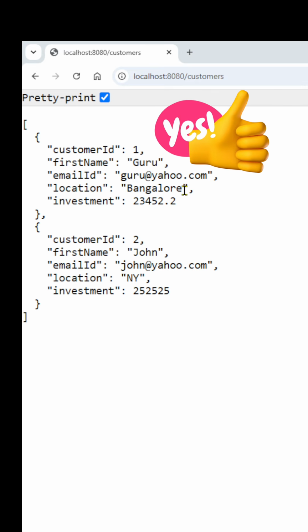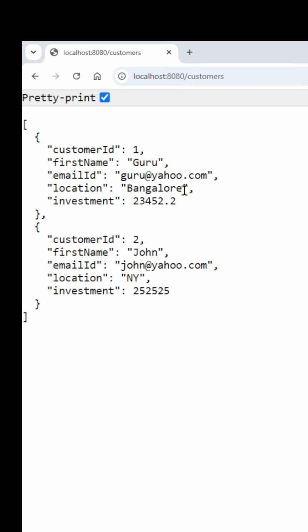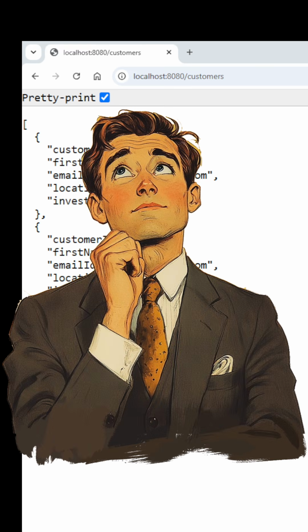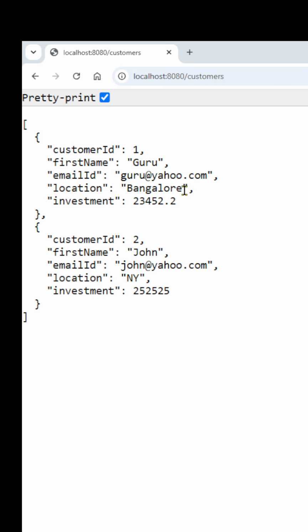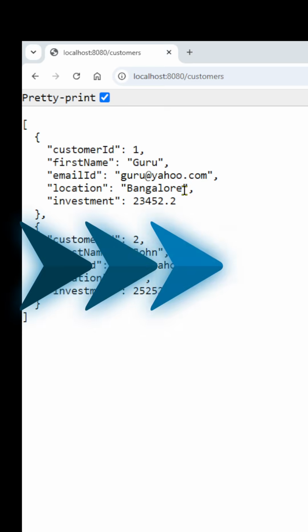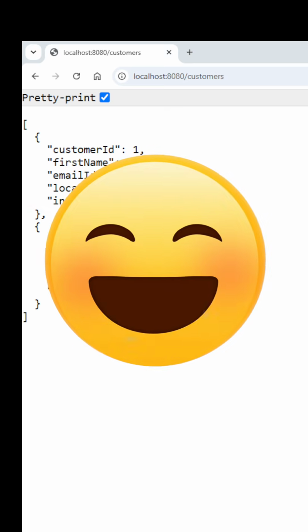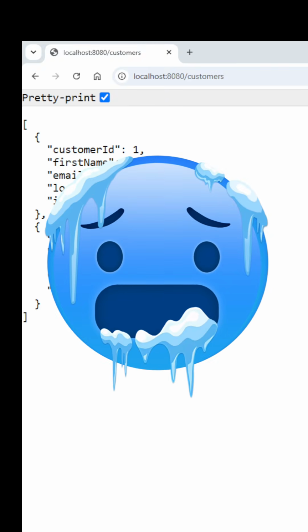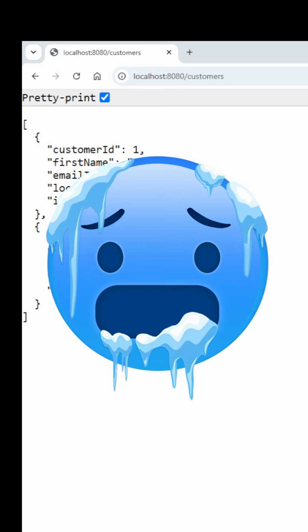Extra work, right? So imagine that the customer object has 100 properties. Think about the time needed for the network to transfer all 100 properties of all the customers. It will take more time. It's a huge performance downside. More data, more bandwidth usage, slower data transfer. So the UI will freeze and hang, and your server unnecessarily transfers all the data. This is called overfetching.